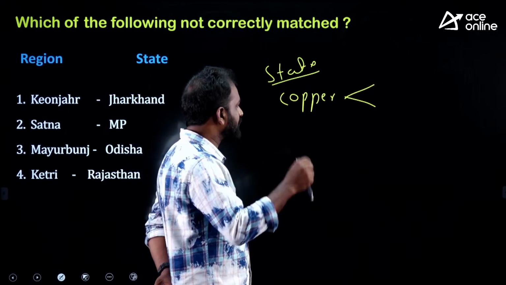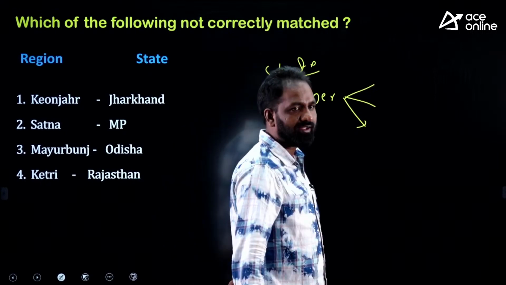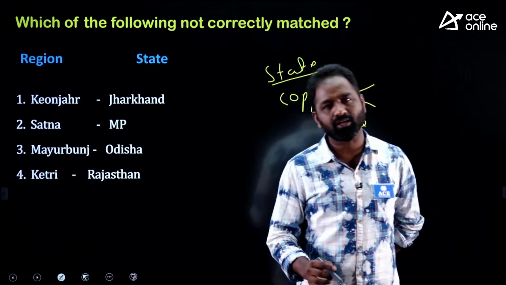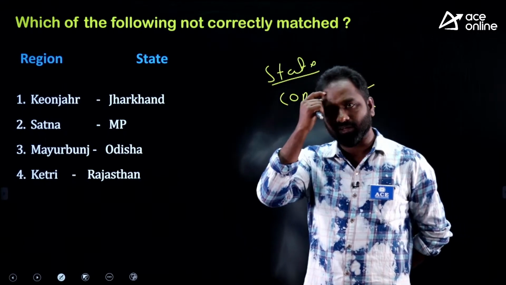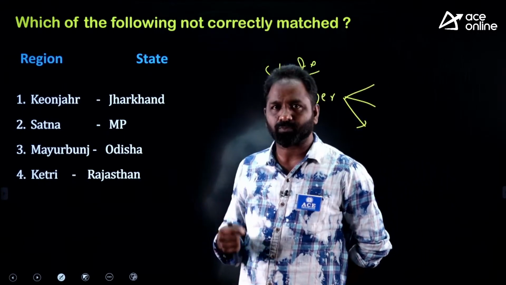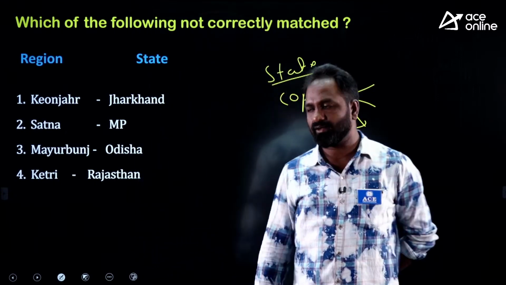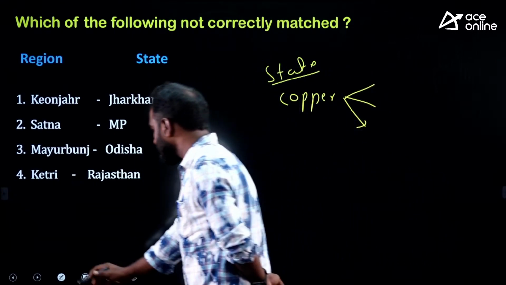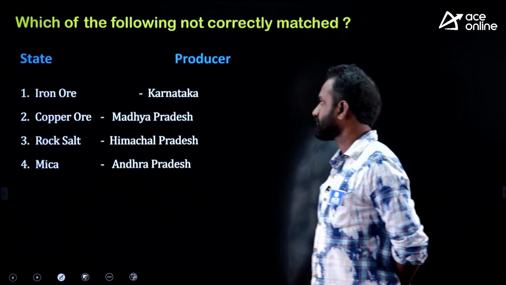But you have to do one more thing: what are the important copper mining centers in the country and in which state each is located. That is also important, so that your preparation is completed. So not only remember the largest producer and reserves, but also the mining centers and the state. That is also a very important thing. So this is the wrong one, which is in Odisha.